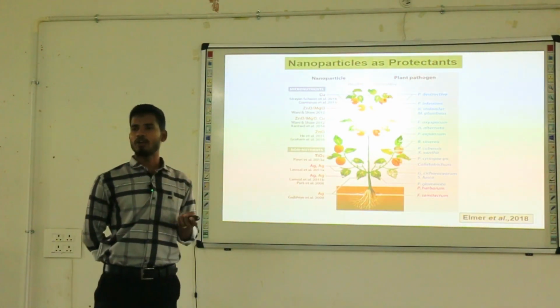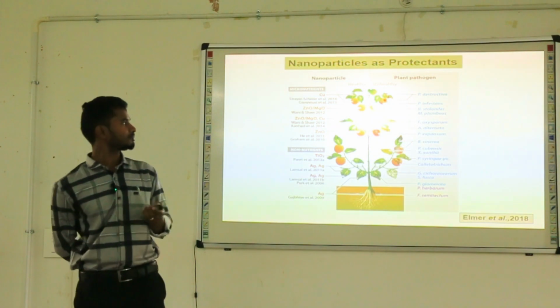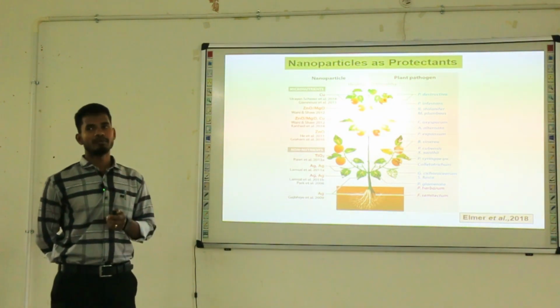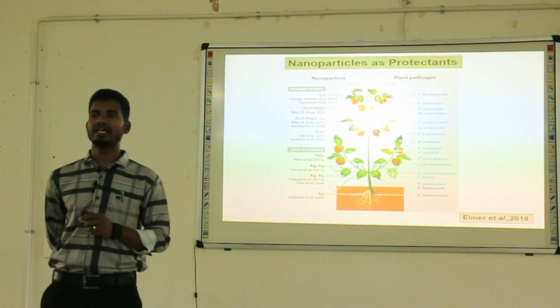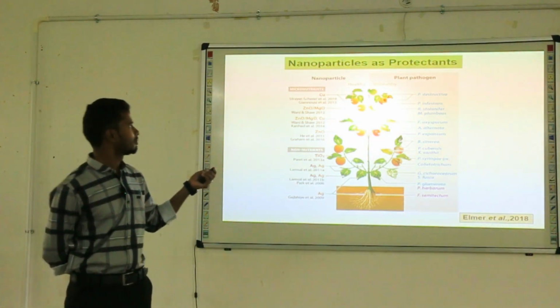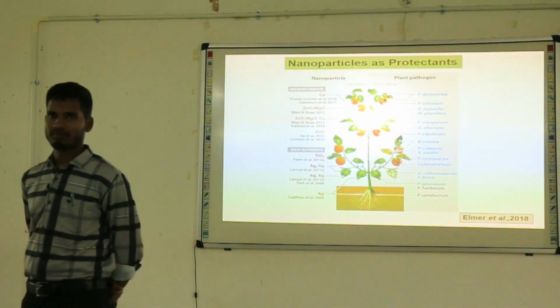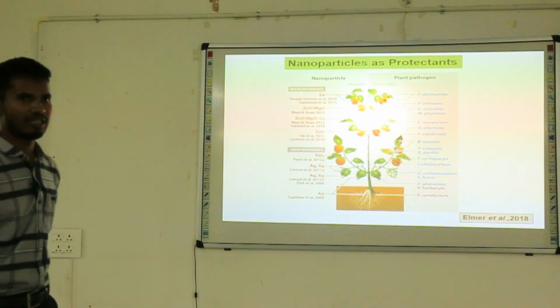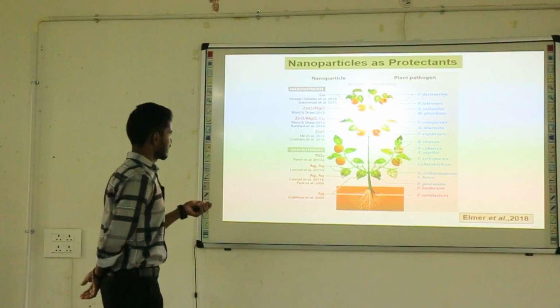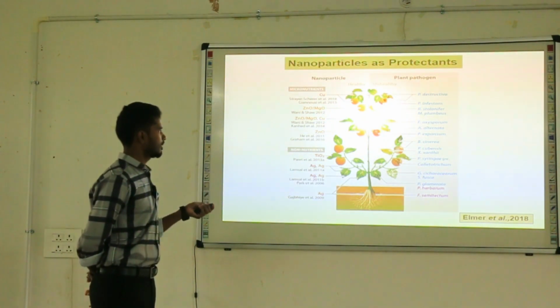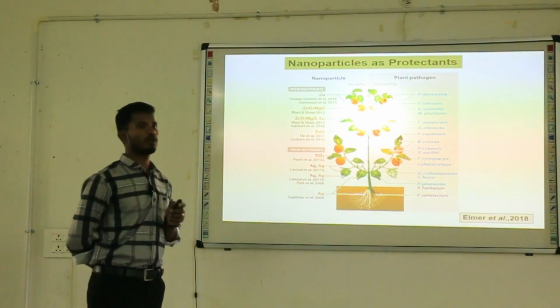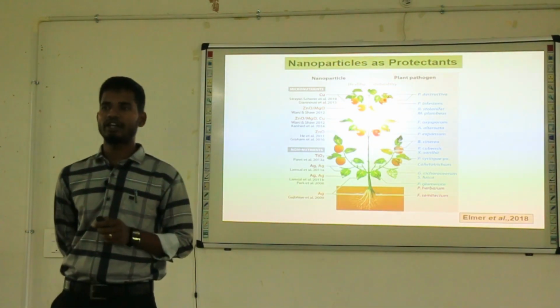Next one, nanoparticles as protectants. Many researchers proved in their studies that nanomaterials like copper, zinc oxide, titanium dioxide and silver are most effective against specific phytopathogens.